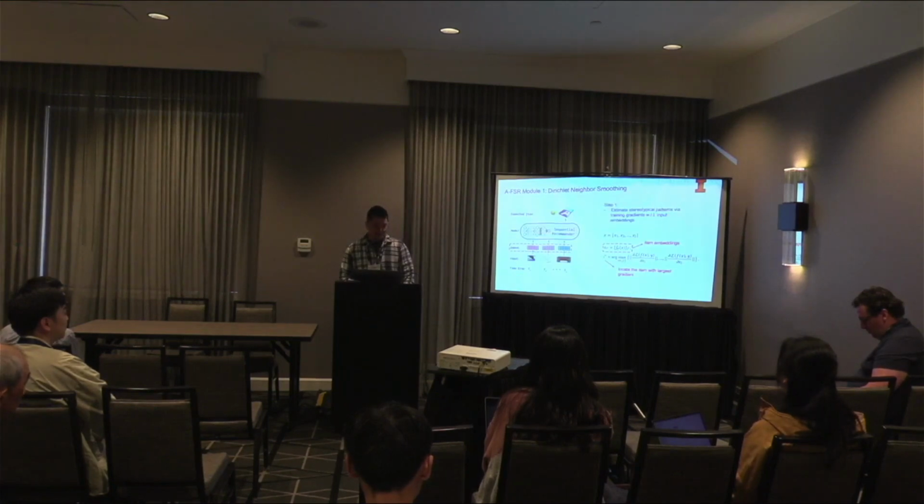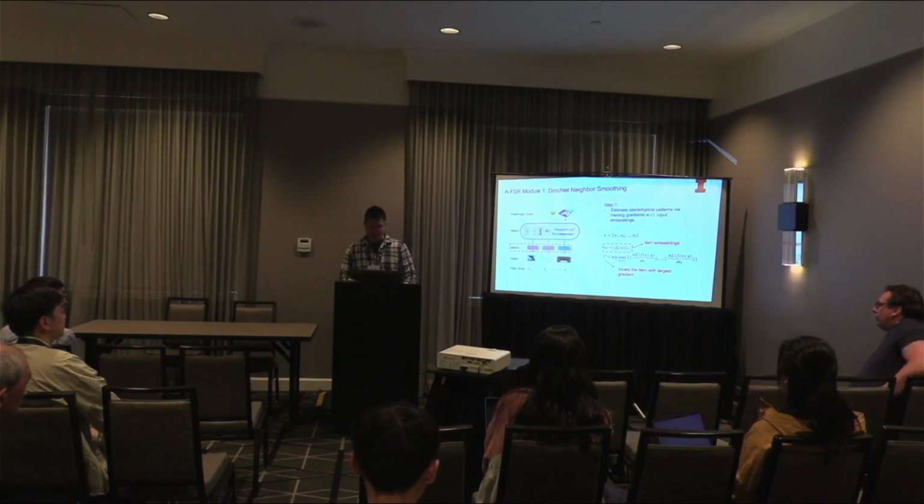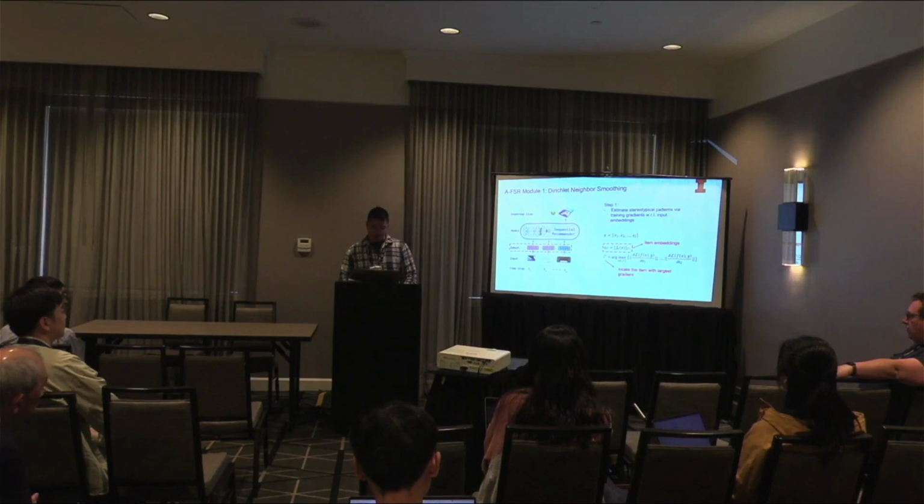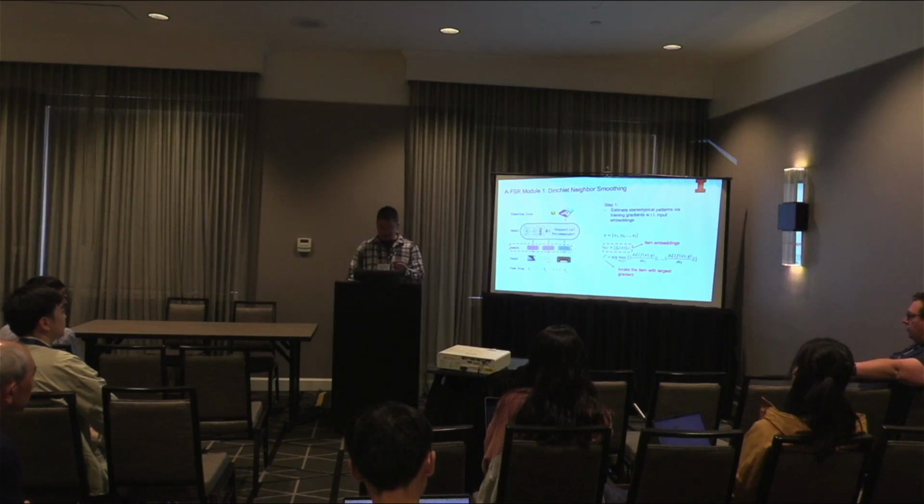Okay, nice. So our method consists of two modules. The first module is Dirichlet neighbor smoothing. The first step of this module is to estimate stereotypical patterns via training gradients with respect to input embeddings. For instance, assuming we are given a user sequence from X1 to XL, where L denotes the length of the sequence, we first embed all the discrete item IDs into continuous representations using our embedding layers, and then we directly locate the item with the largest gradient and treat this item as the most stereotypical item within the user's history.